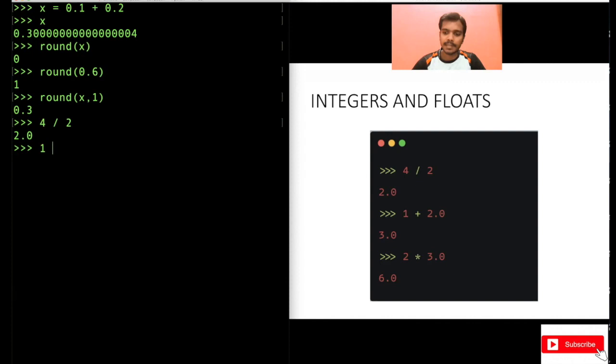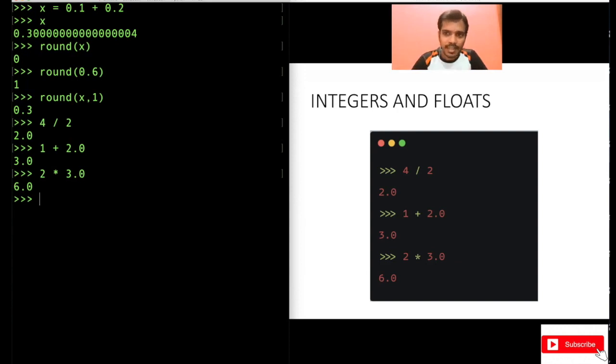Similarly, if you do 1 plus 2.0, when you are adding an integer and a float, the final output will always be a float. Remember this. Similarly, when you are multiplying an integer with a float, what will be the output here? The output again will be a float. So always when you are combining integers with floats, the output will always be a float. And also remember, in division the output will always be like 2.0.